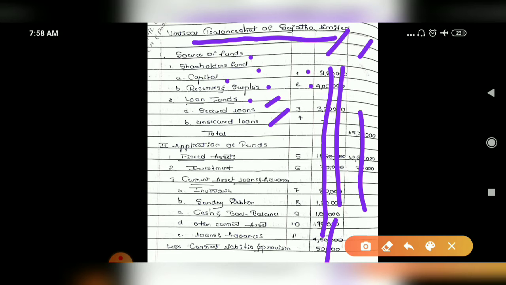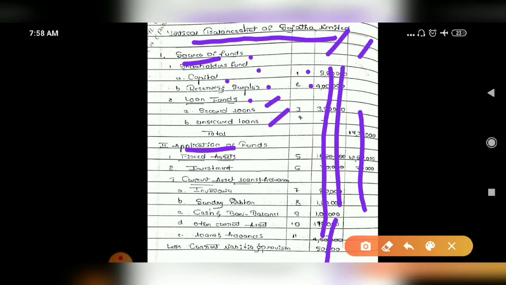Your marks will be for this only, not the calculation. Calculation will be easy, but your marks will be for this type of writing. The way you have written the schedules should be the same. It cannot be mixed: 1, 2, 3, 4, capital, reserves, secured loans, unsecured loans, it should be like that. You cannot change the schedule names or schedule numbers.